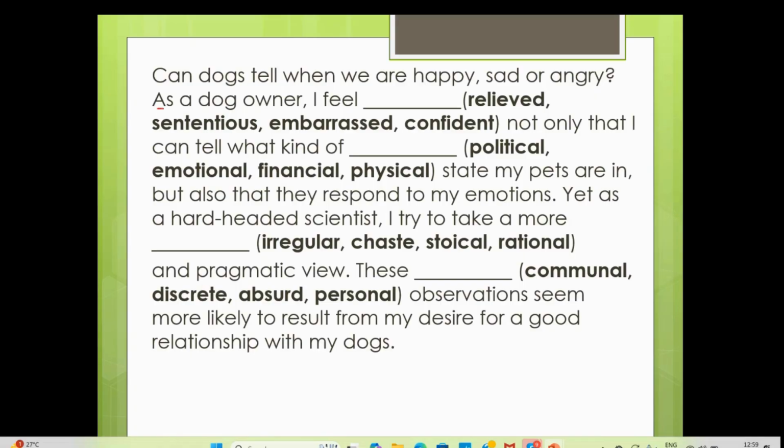Whenever it is acting as a subordinate conjunction, next to it you should have at least subject and verb, or verb and object, or subject and verb. But here, "as a dog owner" has only a subject, so it is your extra information with a comma. Now "I" is your subject. You can feel something, and we need an object, and then that is your subordinate conjunction.